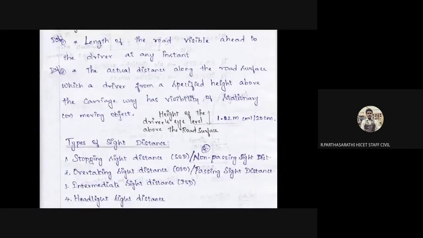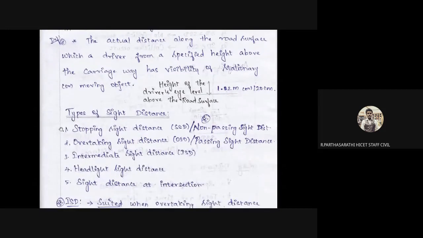The next type of sight distance is stopping sight distance, for emergency stopping or diversion, when there is danger. We have to maintain the stopping sight distance, abbreviated SSD. The next is OSD, which means overtaking sight distance. You may get possible questions from a highway engineering point of view. SSD means stopping sight distance, OSD means overtaking sight distance, and ISD means intermediate sight distance.